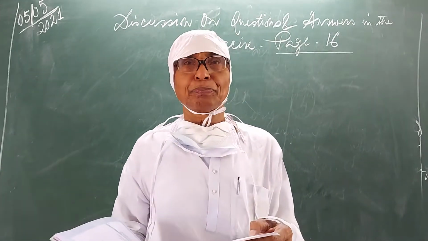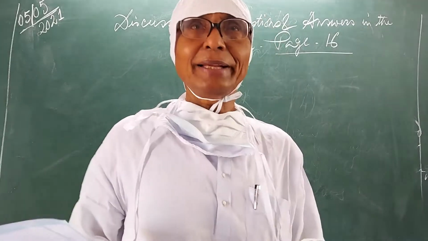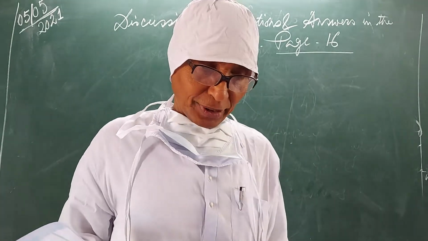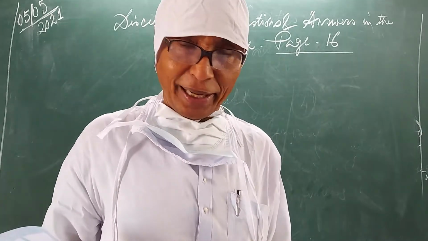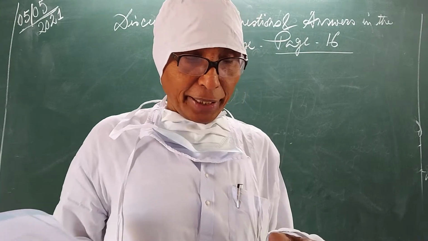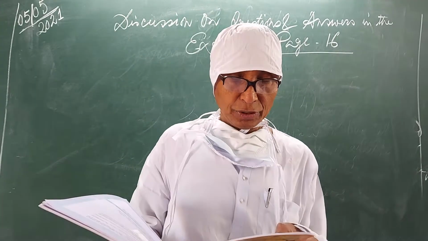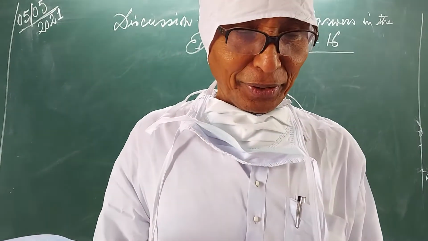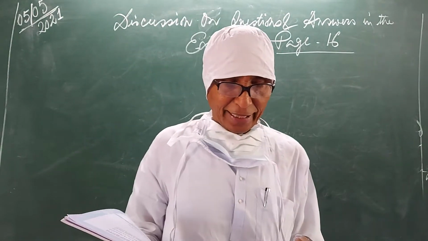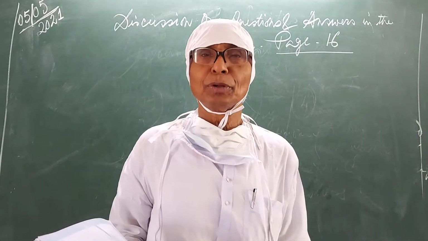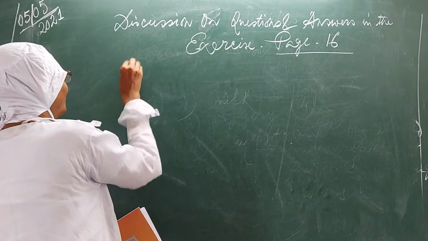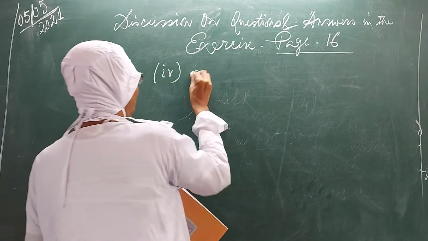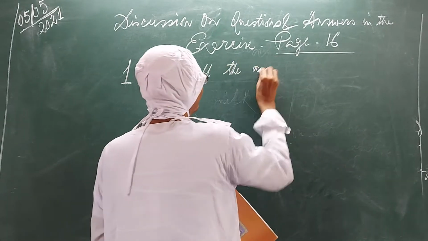Development of a country can generally be determined by: 1, its per capita income; 2, its average literacy level; 3, health status of its people; 4, all of the above. Which is the correct answer? Per capita income, average literacy level, health status. Option 4, all the above. 4 is the answer.